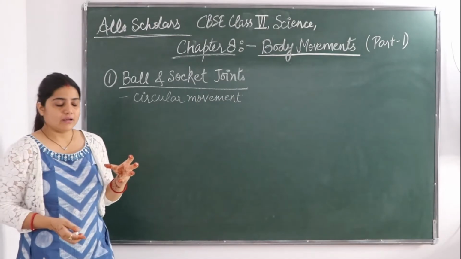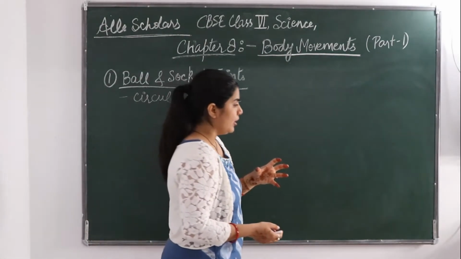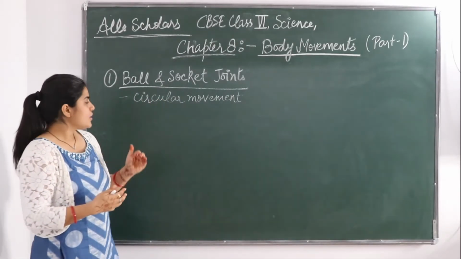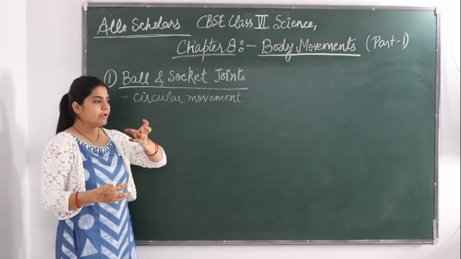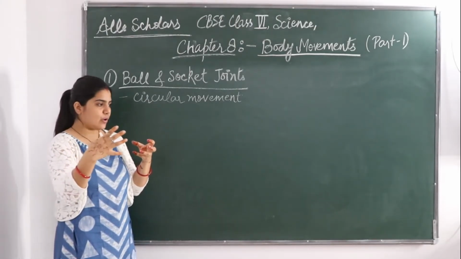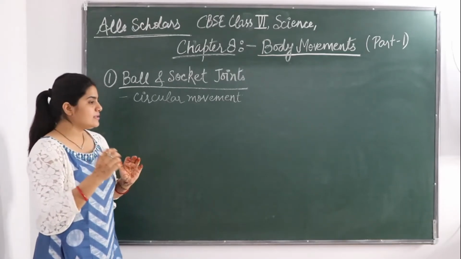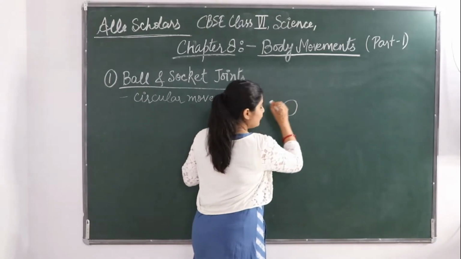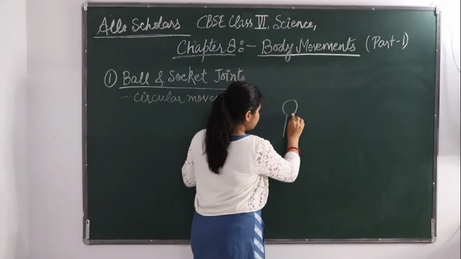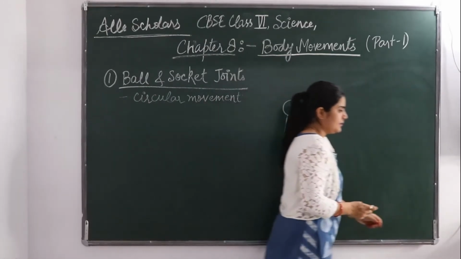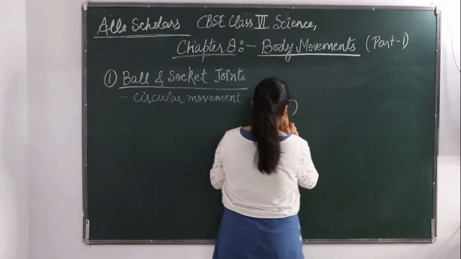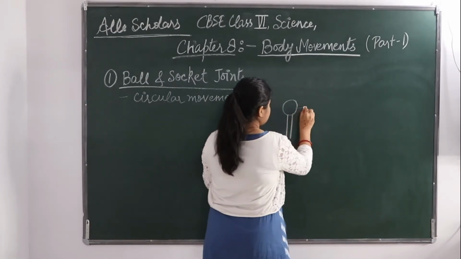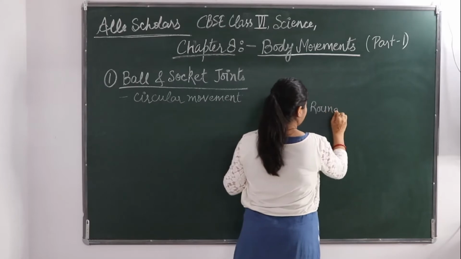So the one joint acts as a ball and the other acts as a socket. Okay? So the round end of one bone fits into the hollow space of the other bone. That forms a ball and socket. Suppose this is the round end of one bone. Okay? Suppose it is here. Okay, so this is the round end of one bone.